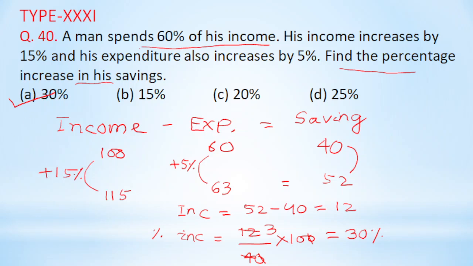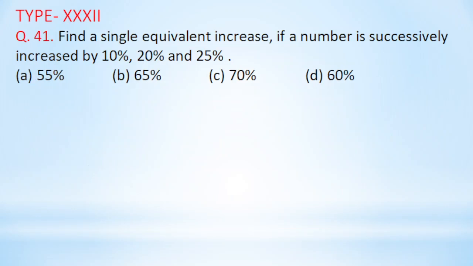Now next question, that is type 32, question number 41. Find a single equivalent increase if a number is successively increased by 10%, 20% and 25%.